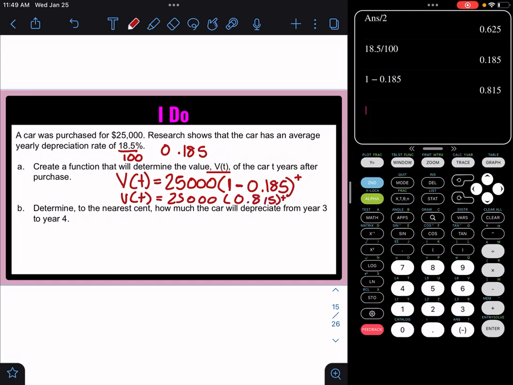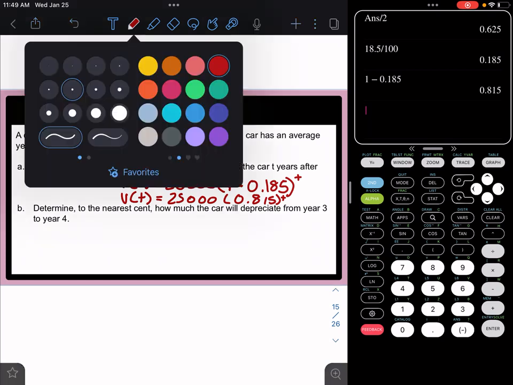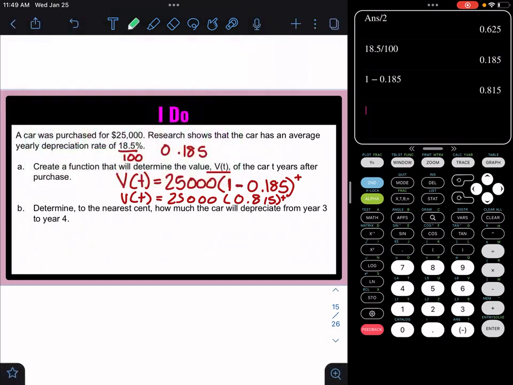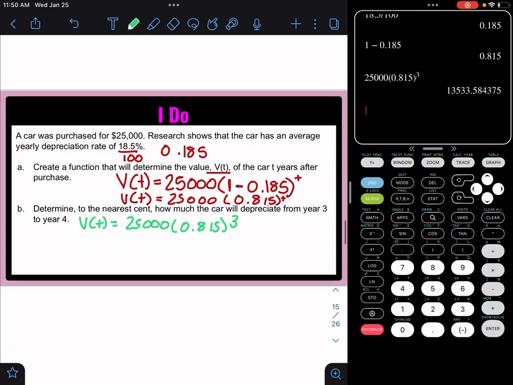Alright, now let's look at the question. It says, determine to the nearest cent. Remember, cents is 2 numbers after the decimal point. How much the car will depreciate from year 3 to year 4. Okay, let's start at year 3. To do that, I'm just going to put this to the exponent of 3. So let's see. 25,000 times 0.815 raised to the 3rd power is